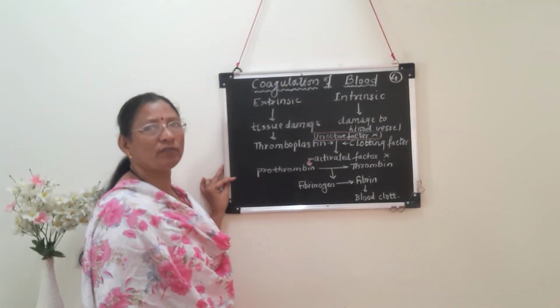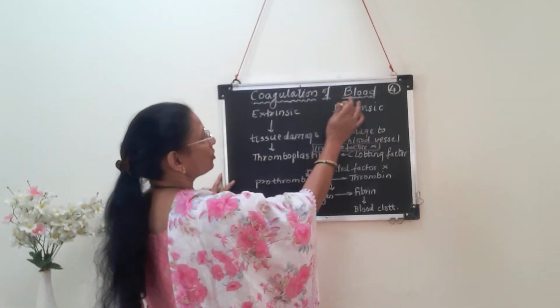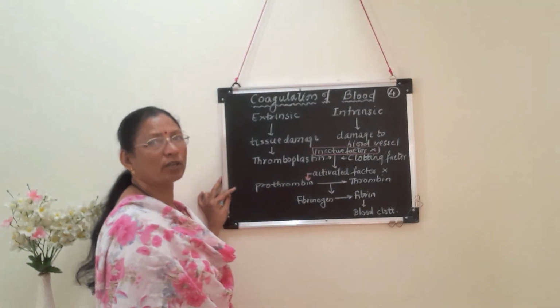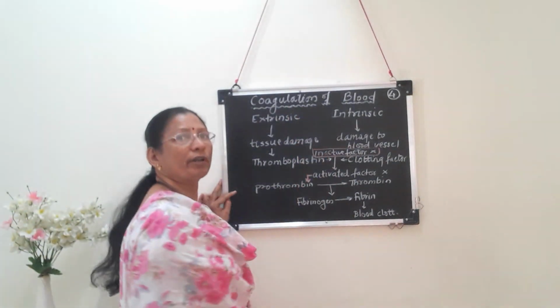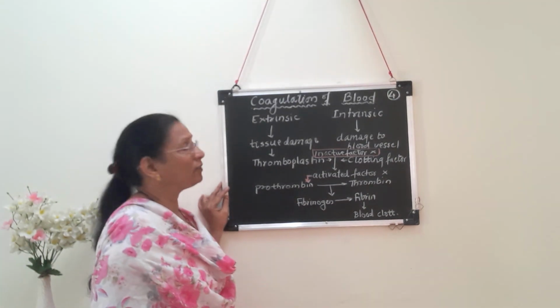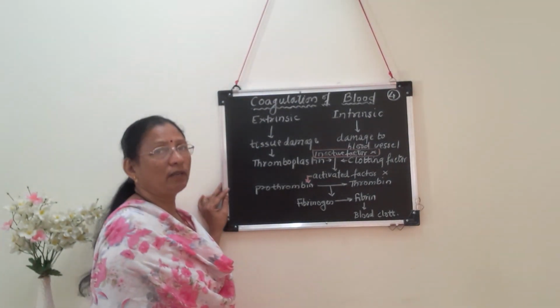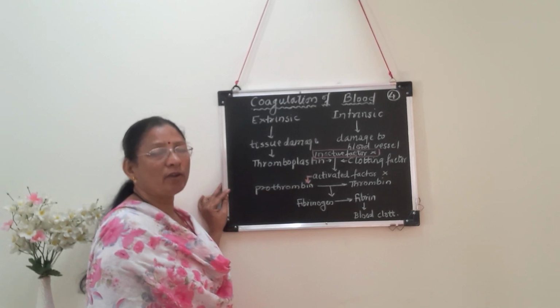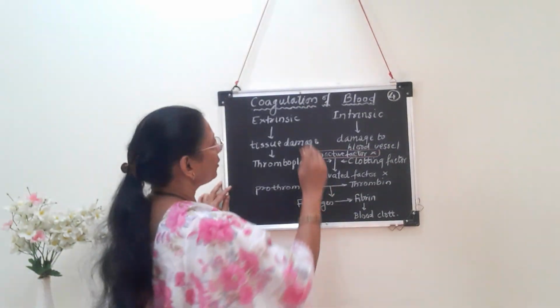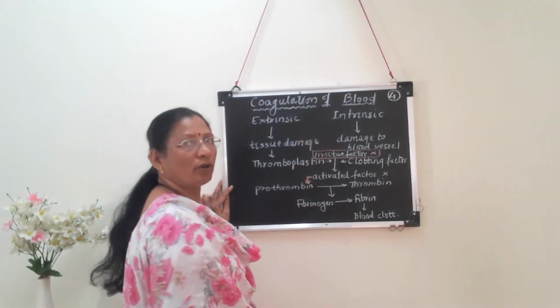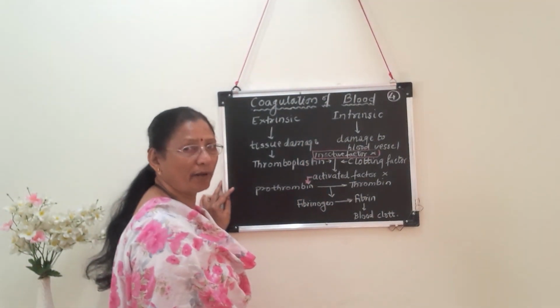We are going to start with the subtopic coagulation of blood, which is also called clotting of blood. What is the meaning of the word coagulation or clotting? It is the conversion of liquid blood into a semi-solid form which prevents bleeding or loss of blood. So coagulation or clotting is the formation of semi-solid jelly from the liquid blood.